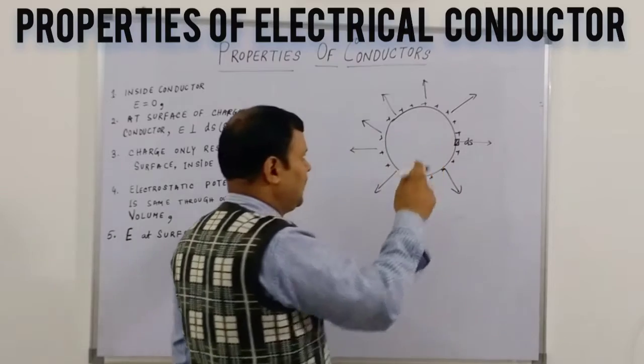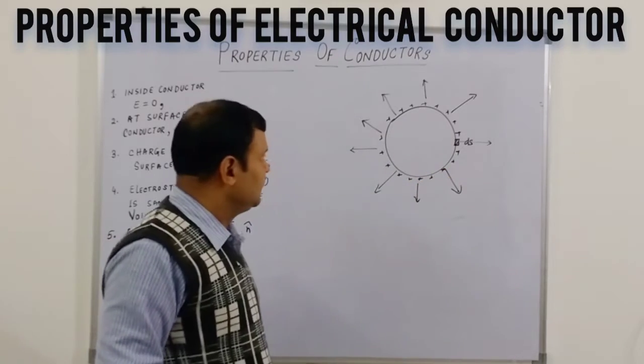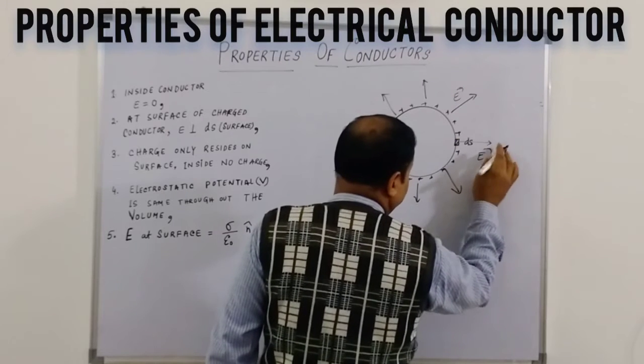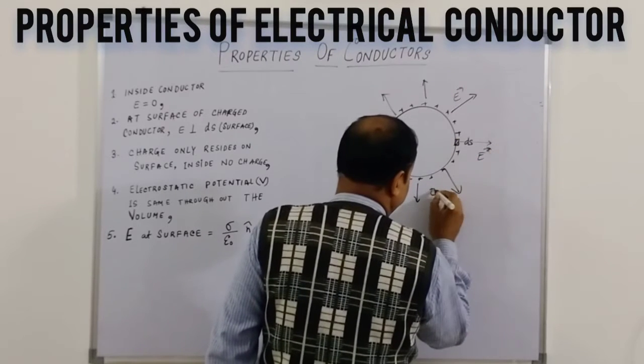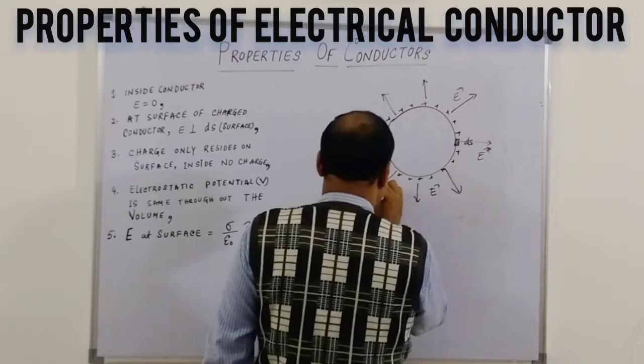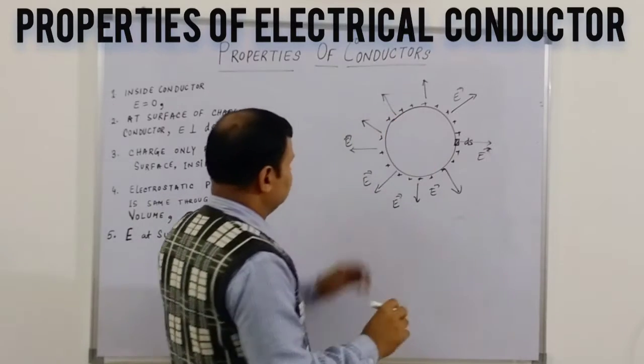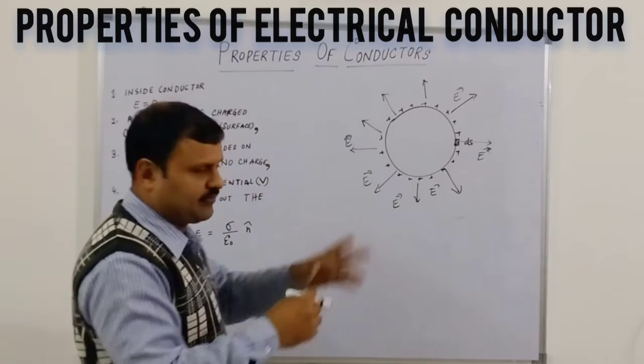This we also know from earlier: the field is perpendicular to dS. These are the electrical field lines. Now we will apply the logic for why it is always perpendicular like this, always directed away from this sphere.